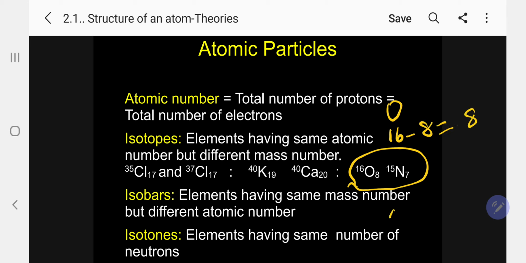For nitrogen, 15 minus 7 is 8. Kindly follow, in both cases the neutron number is 8. So we can call them isotones. Oxygen and nitrogen are examples of isotones. Please, my dear students, remember these three: isotopes, isobars, isotones.